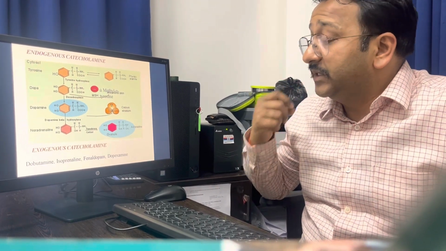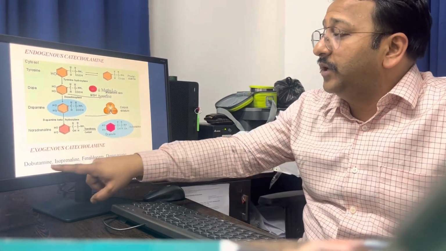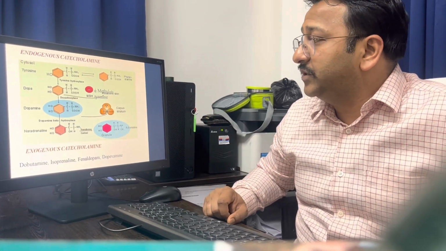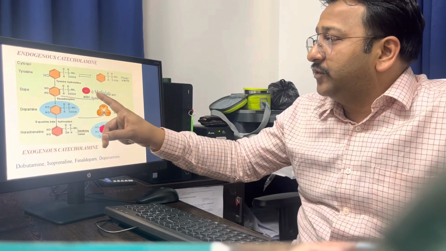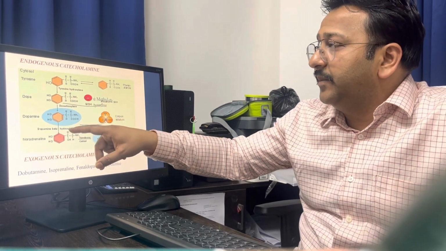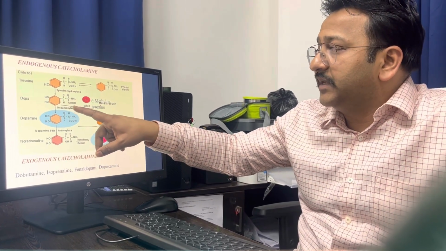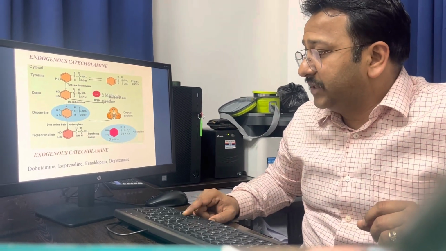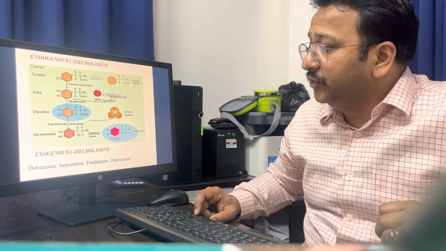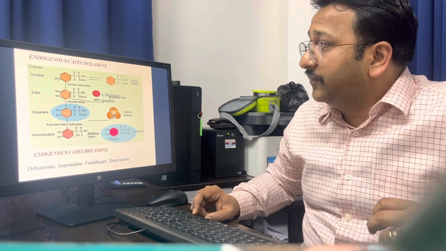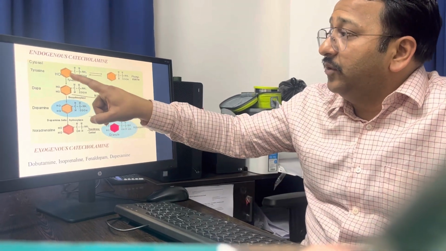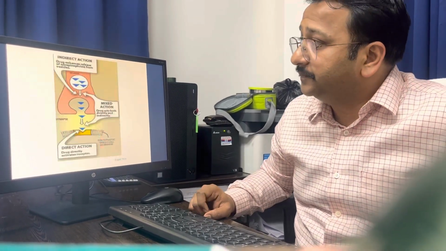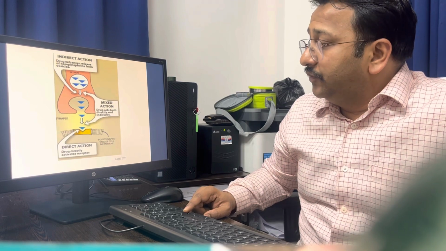So what about the exogenous catecholamines? Exogenous catecholamines are dobutamine, isoprenaline, fenoldopam, and dopexamine. So endogenous and exogenous catecholamines. This I have shown: alpha methyl p tyrosine is inhibiting the tyrosine hydroxylase activity. So endogenous and exogenous are the two types of catecholamines. Why catecholamine? Because it has the catechol ring and the amine group. That's why catecholamine. One more thing is there.